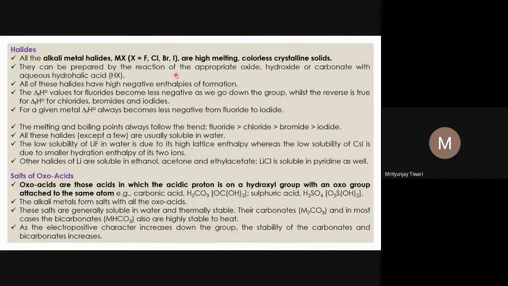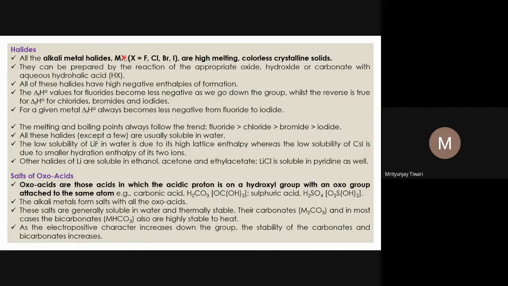HCl, hydrochloric acid, hydroiodic acid HI, hydrobromic acid HBr, hydrofluoric acid HF. So hydrohalic is the common name we can write for HX. If the oxides, hydroxides, or carbonates of alkali metals react with HX, which is an acid, we see the formation of the salt MX.